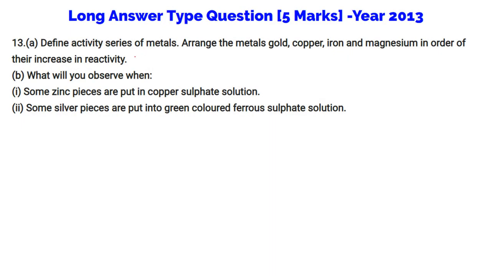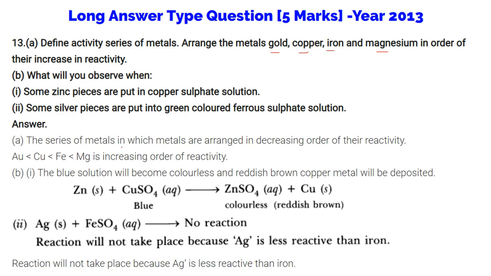Define activity series of metals. Arrange the metals gold, copper, iron and magnesium in order of their increasing reactivity. So the series of metals in which the metals are arranged in decreasing order of their reactivity is Au, then Cu, then Fe and Mg. This is the increasing order of reactivity. This is the highest reactive, this is the lowest reactive.